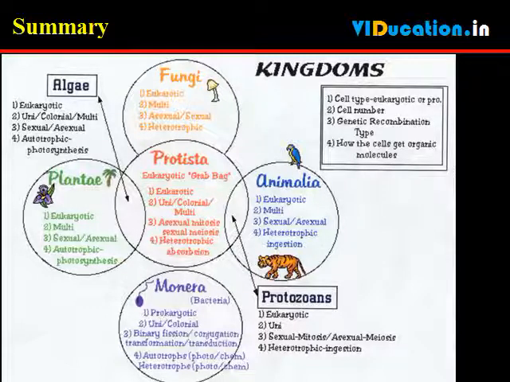Plantae are multicellular eukaryotes with cell walls. They are autotrophs and use chlorophyll for photosynthesis. Thus, all plants are included in this group.